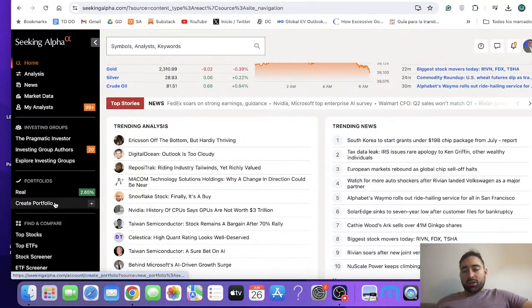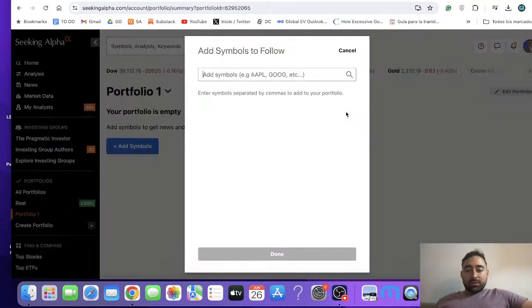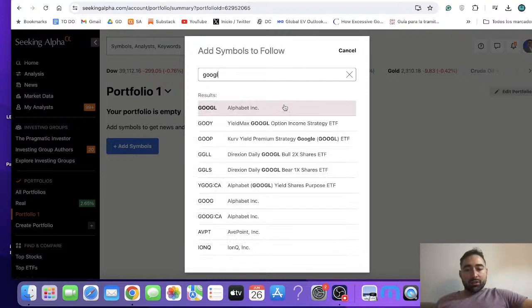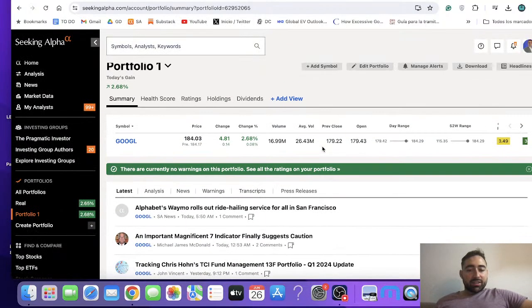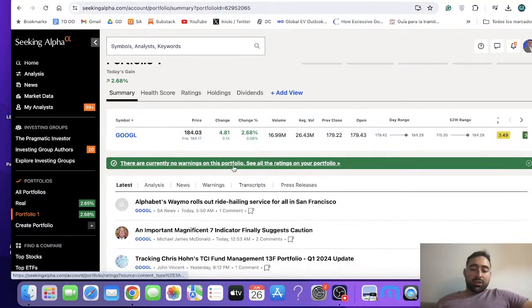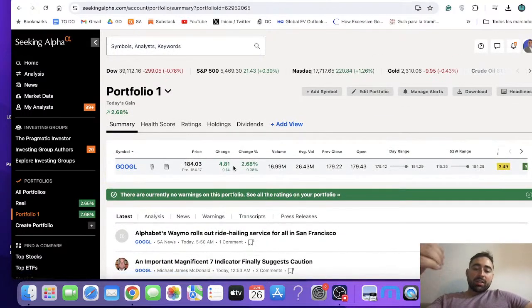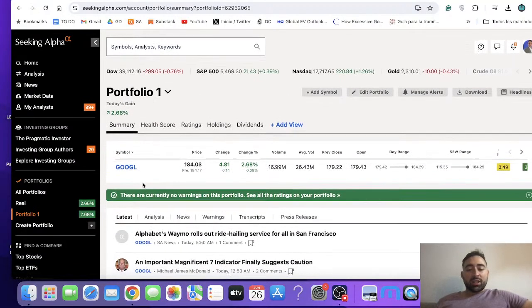Of course, one thing you can do is create your portfolio, for example, right? So the beauty of this is, I can add stocks to my portfolio, right? So for example, I search here, I add Google, and the beauty of it is that not only will it track the stock and I can set different alerts for the price, for example, but it'll also, and you can change the settings if you want on this, send me different emails regarding, again, news, analysis. So all that will go straight into my inbox. So if anything relevant is happening on Google, for example, or any of my holdings, I'll get to know pretty quickly, right?